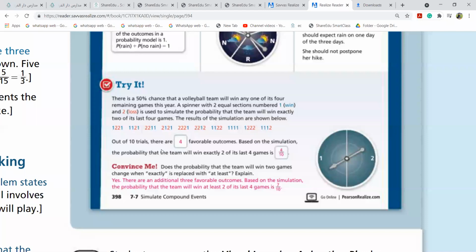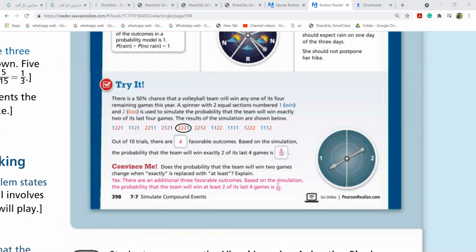So out of 10 trials, how many favorable outcomes are there? What did they ask in the question? They asked for a 50% chance that a volleyball team will win any one of its 4 remaining games. So they said winning is 1. So 1 of its 4 games. How many times do you see 1 only 1 time? 1 only 1 time. Let me check. This is 2 times. I get 3 times. No. Here I got 1 is 1 time.